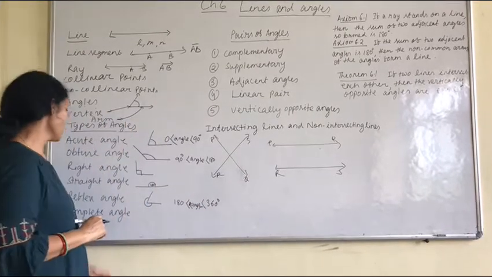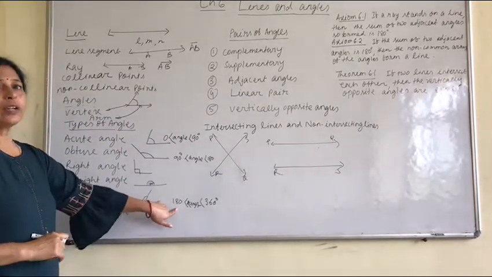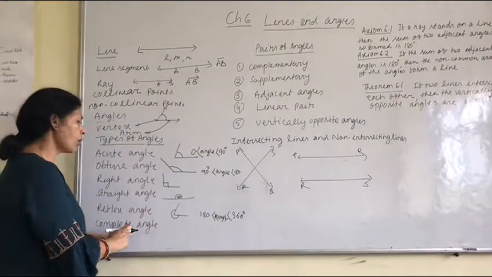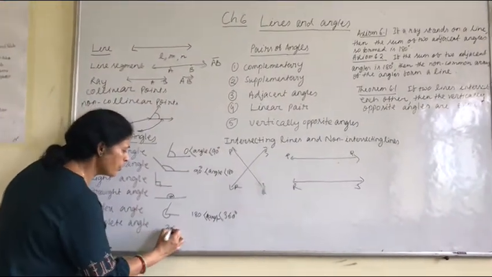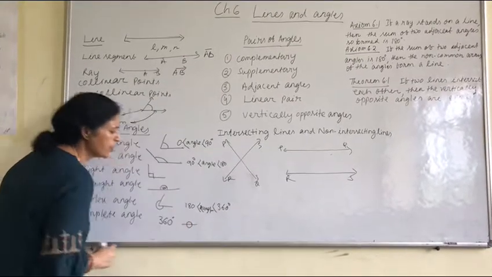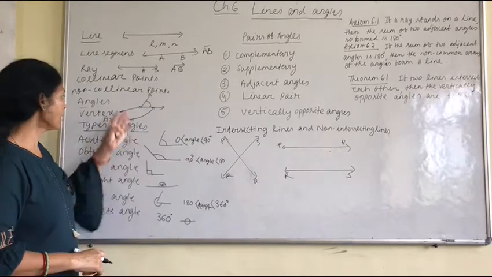Then complete angle, the measurement of the angle is 360 degrees. These are all the angles.